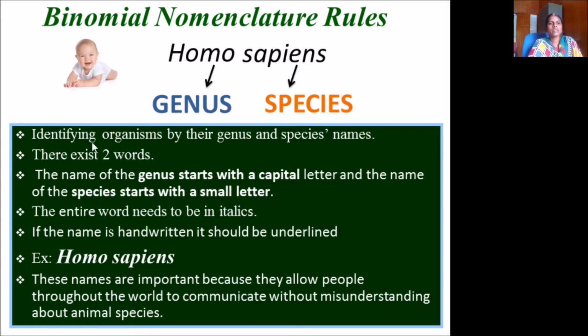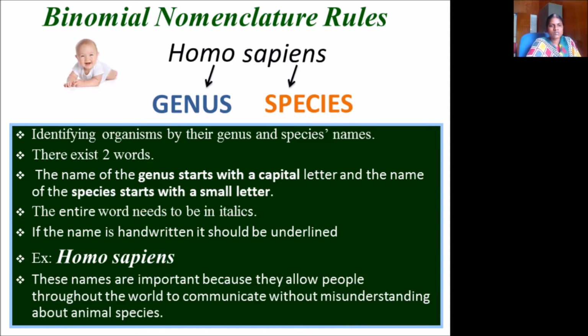So identifying the organism by the genus and species name is the first rule of binomial nomenclature. The name of the genus starts with a capital letter. The name of the species starts with a small letter. The entire name needs to be in italics. If the name is handwritten, it should be underlined. For example, Homo sapiens. Two words are there, and the first letter is in caps.